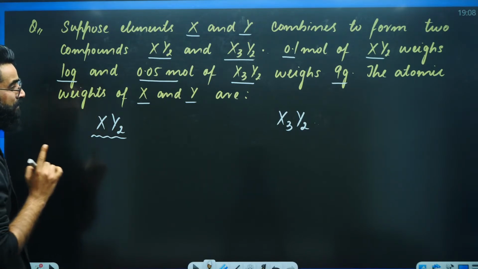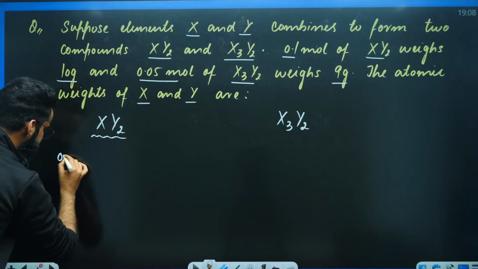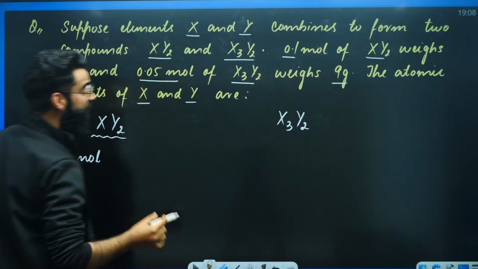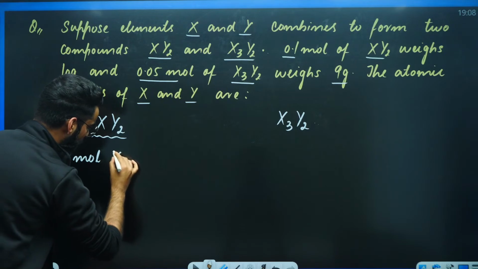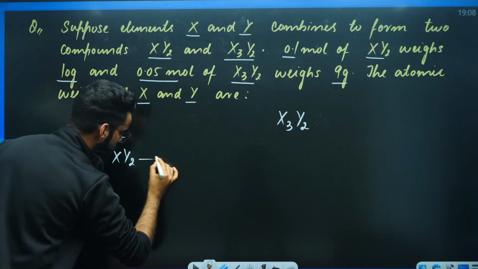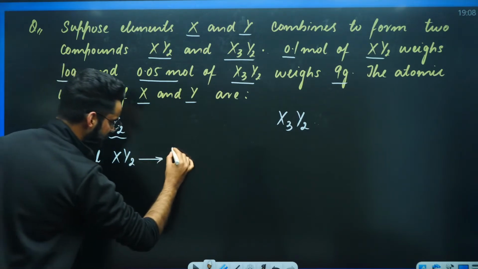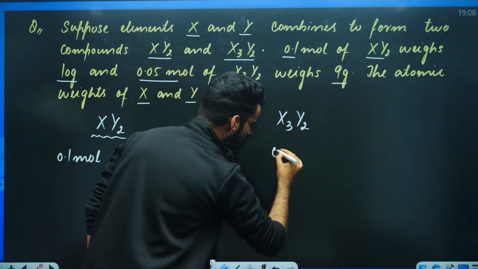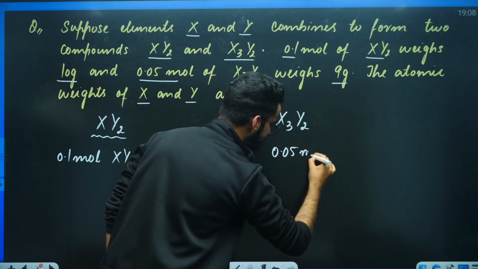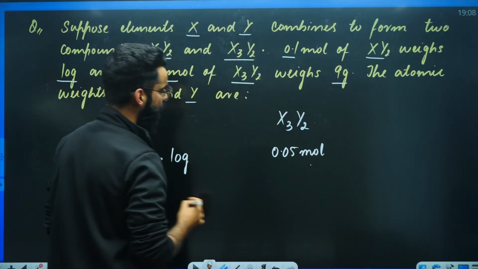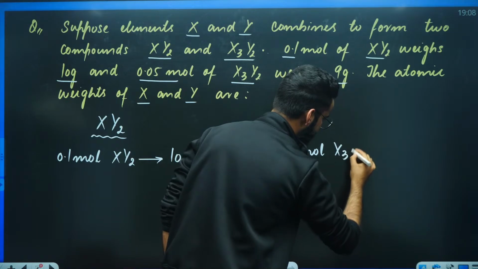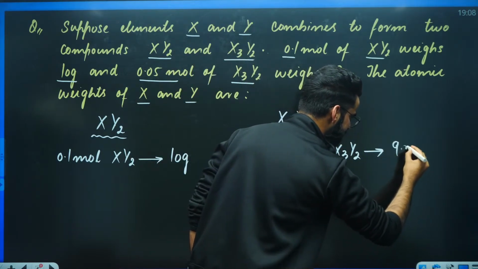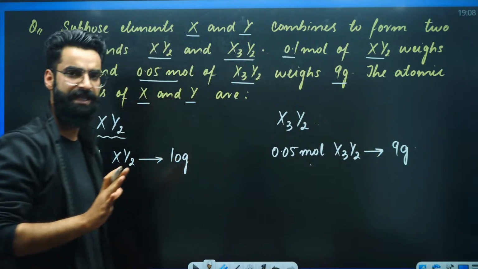As per the question, it's mentioned that 0.1 moles of XY2 weighs 10 grams. And at the same time, 0.05 moles of X3Y2. It weighs how much? It weighs 9 grams. These are the 2 basic statements which we are given with.